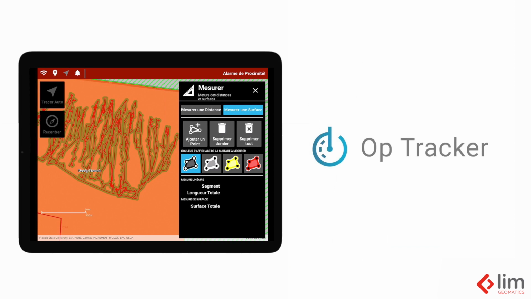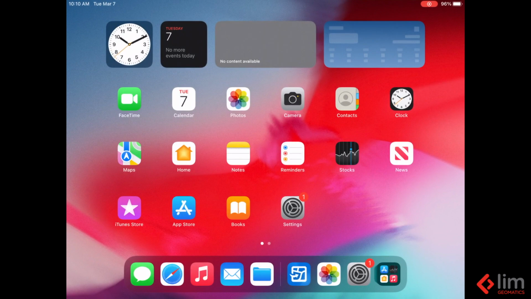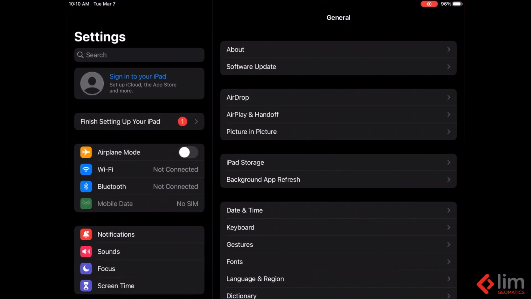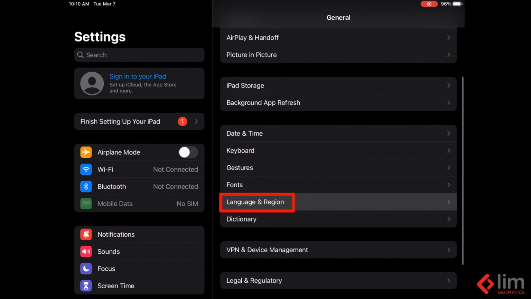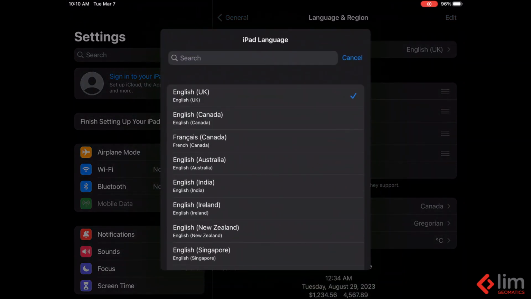Bonjour, hola, oi. Did you know that UpTracker can work in the language of your forest, forêt, bosque, or floresta, no matter what you call the woods? UpTracker adapts to the language you have on your device, regardless if this language is English, French, Spanish, or Portuguese.